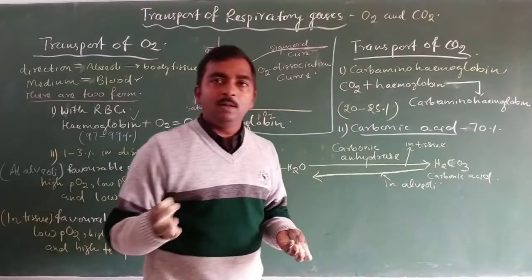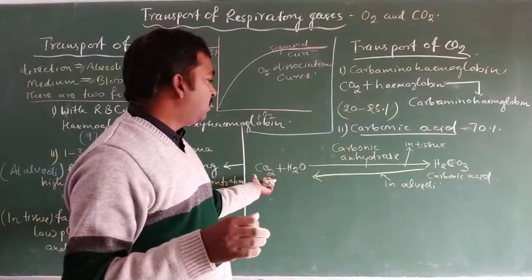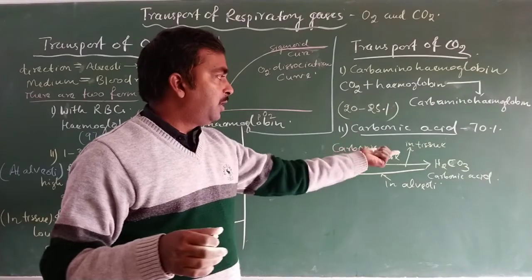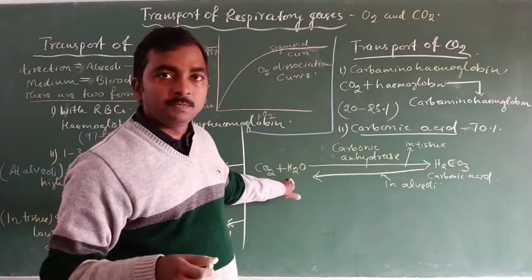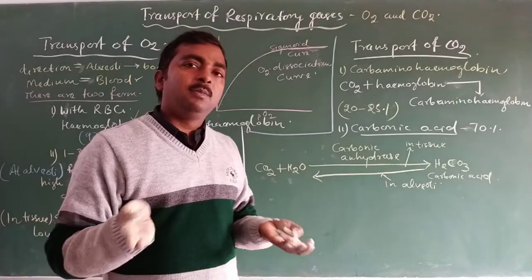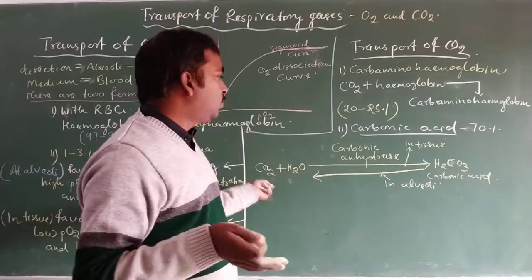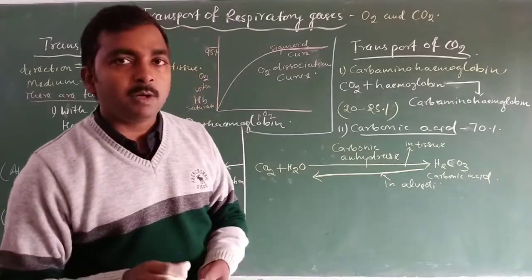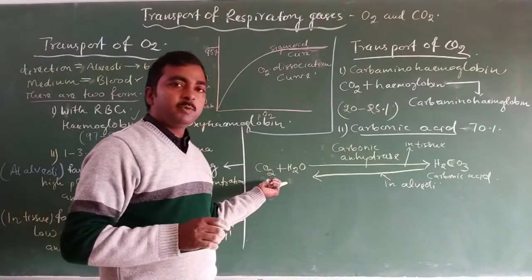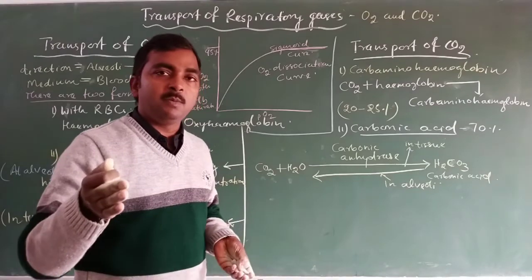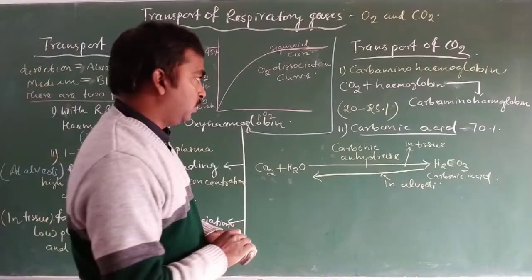It means in the alveoli there is a need to release carbon dioxide, so the carbonic acid becomes dissociated and forms CO2 and water. The water remains in our blood plasma, while CO2 gets released into the alveoli from the blood. And in this way CO2 gets transported from our blood and released into the alveoli.